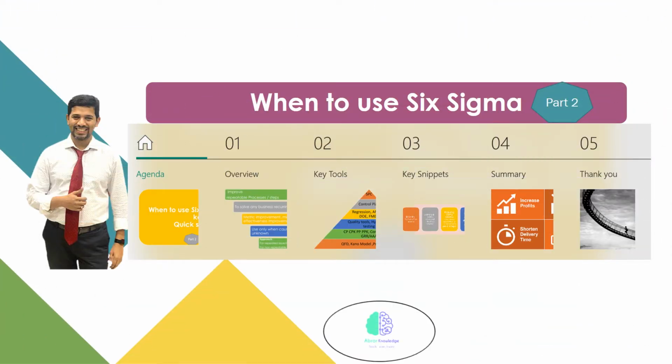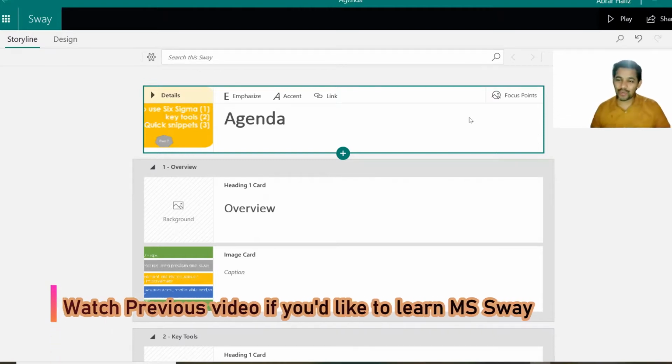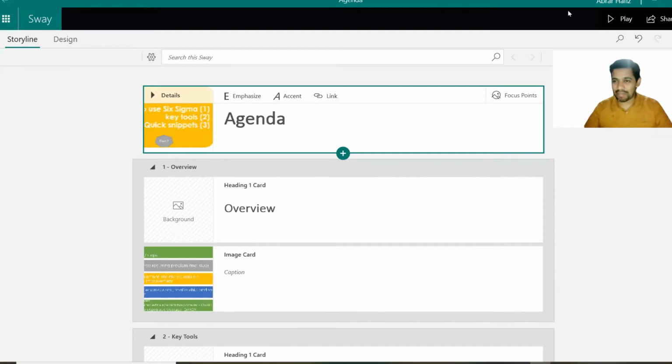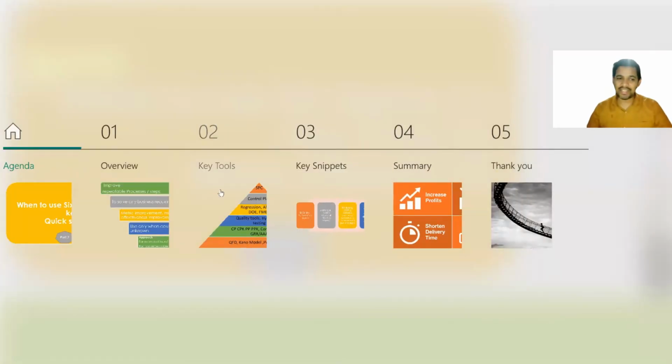Today's topic is when to use Six Sigma, and this I have prepared in MS SWI, and you can make use of this one, and it is a very productive tool. Let me share my screen. Let me go to the home page. Yeah, this is the summary page, you can call it.